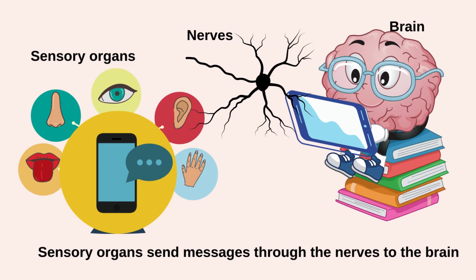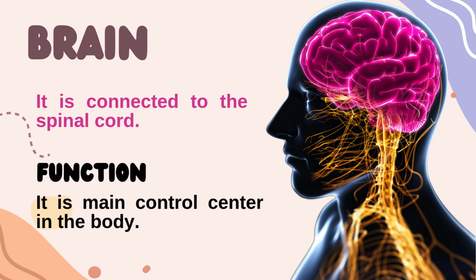They send the messages to the brain, and this is through the nerves that we studied, that are distributed throughout the body. So they take these messages from the sensory organs to the brain, and then back from the brain to the sensory organs, so we can recognize and gather the information from the environment. From this talking, we realize that the brain is the main control center in the body, as it controls all the body.